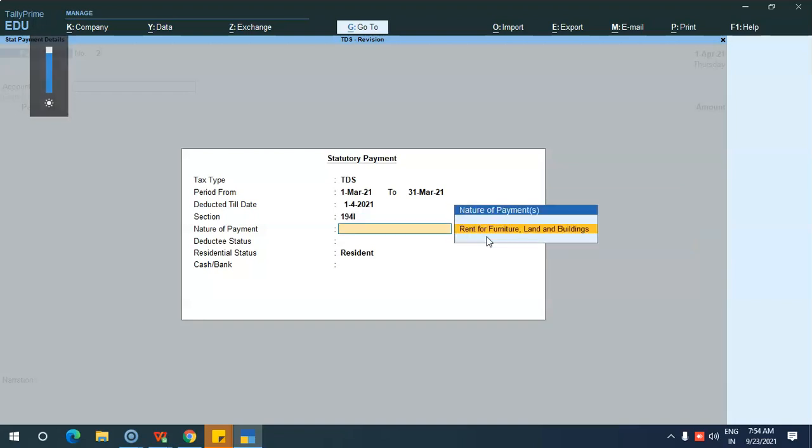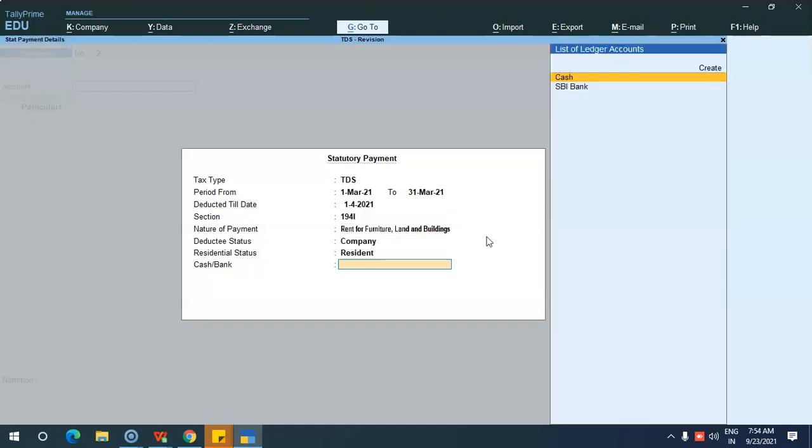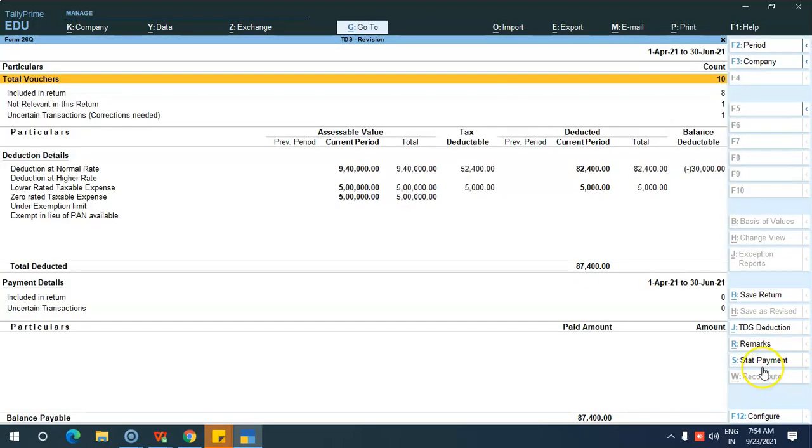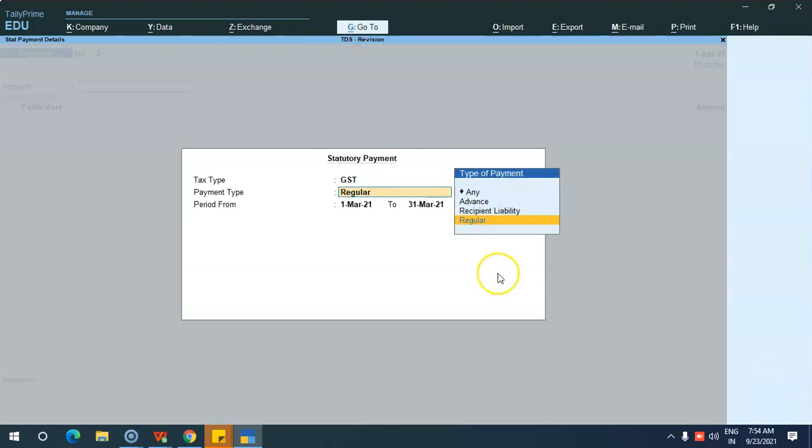Okay. So from this itself you can make the payment. You can select the bank so that it automatically goes to the bank. Bank balance is not there. We haven't given the bank balance, so it doesn't appear over here.